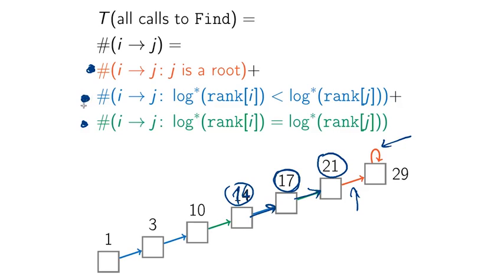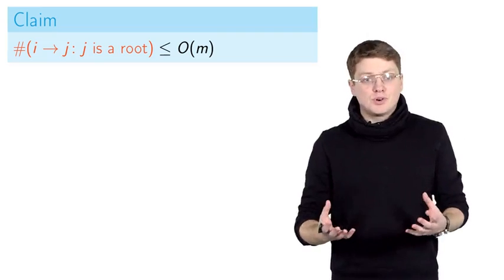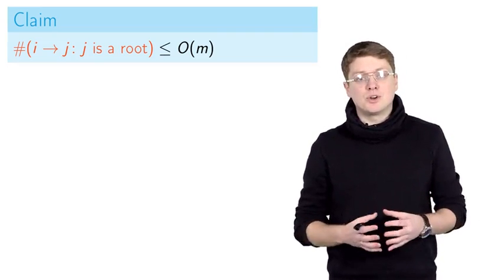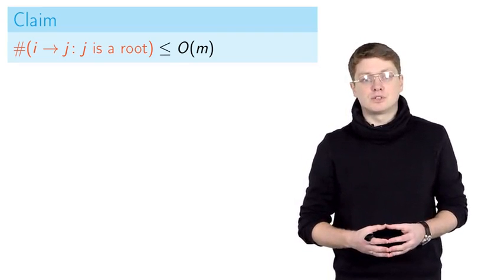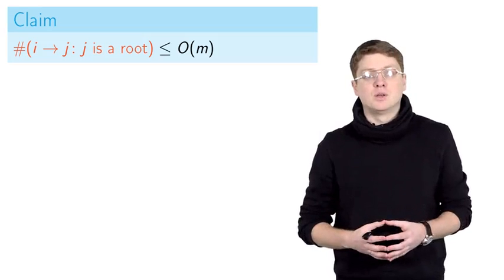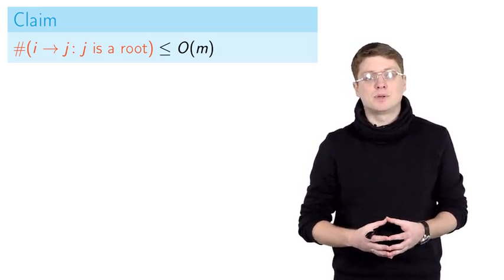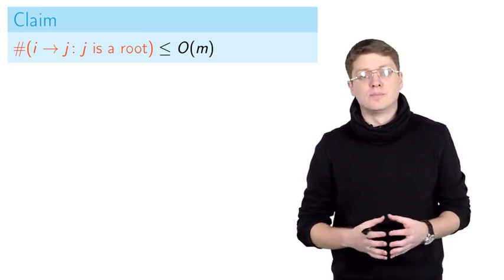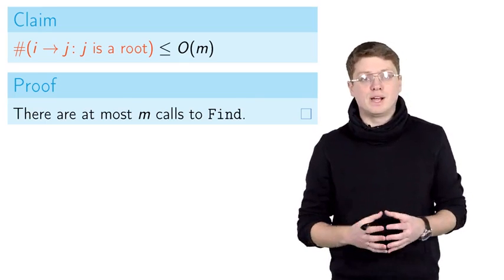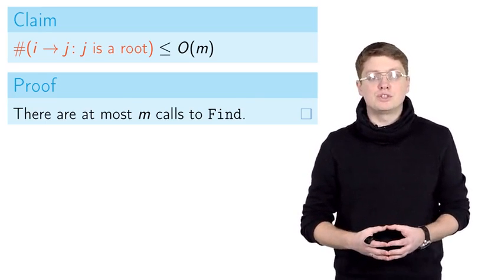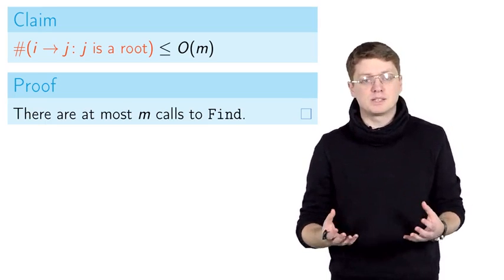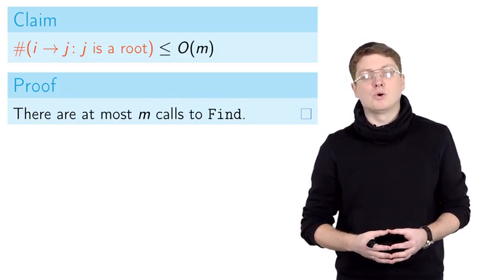Okay, so on the next sequence of slides, we are going to estimate separately each of these three terms. And for each of them, we are going to show that it is at most big O of m multiplied by log star of n. The first term is easy to estimate. Recall that in this term, we account for all the edges traversed by find operation, where we go from node I to its parent J, such that J is the root. Clearly, for each call to find operation, there are at most two such edges, right? Which means that we have an upper bound big O of m.